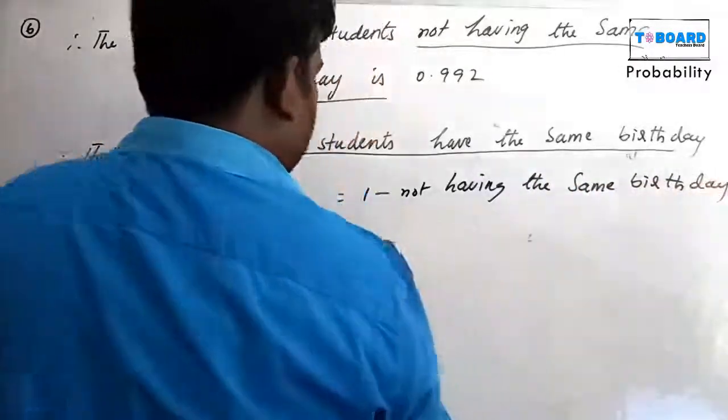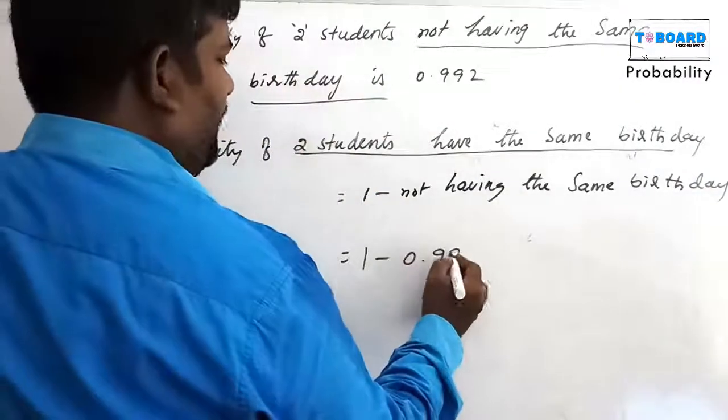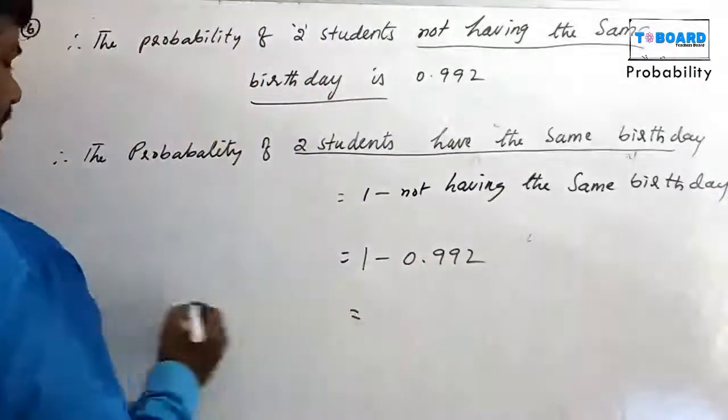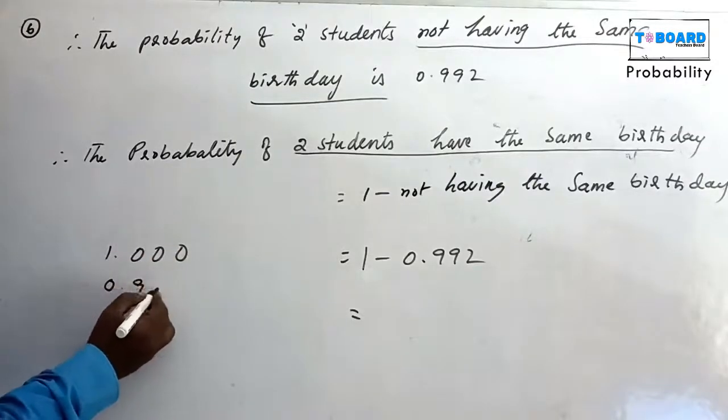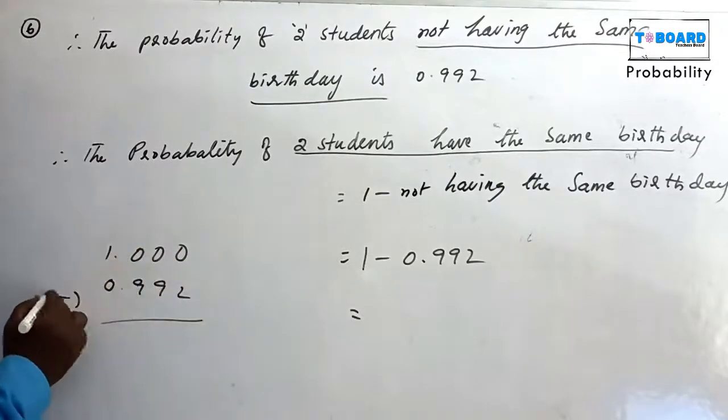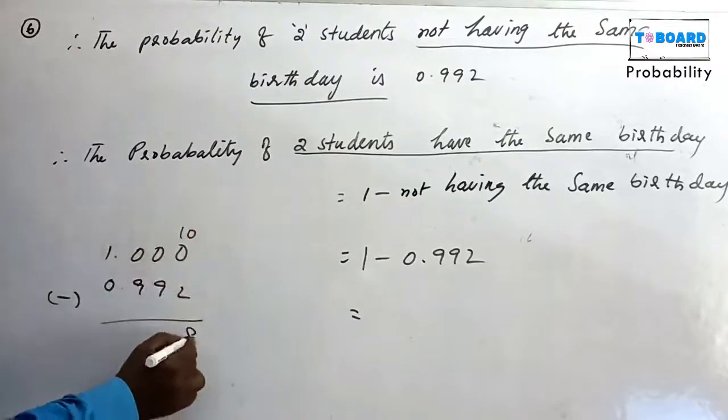That means 1 minus 0.992. Now subtract. 1 means 1.000.